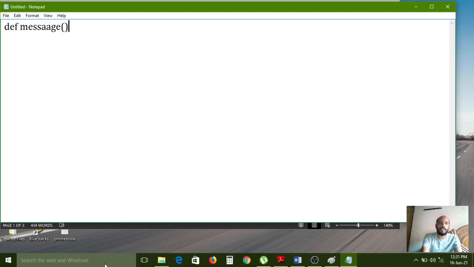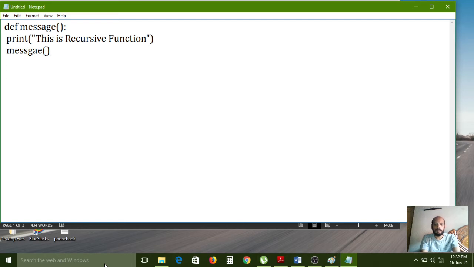I am creating the message function, with a colon symbol, and now I want to print the message: this is recursive function. Now again I want to call the same message function.